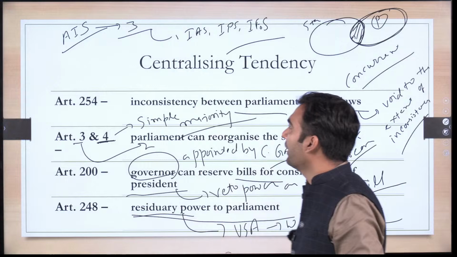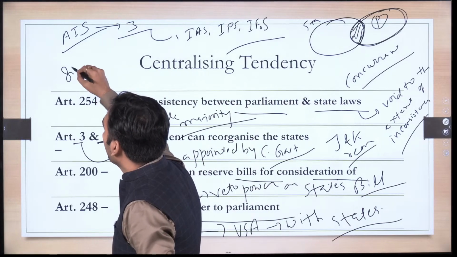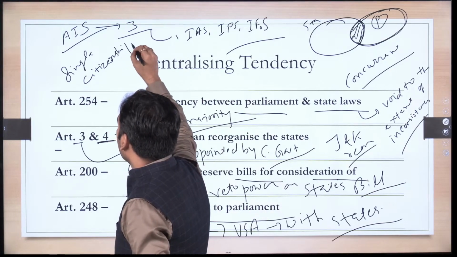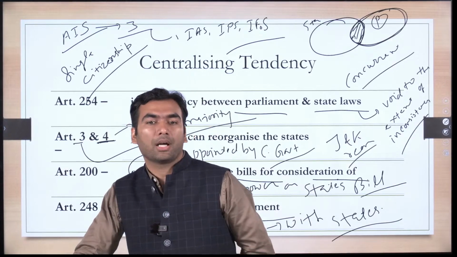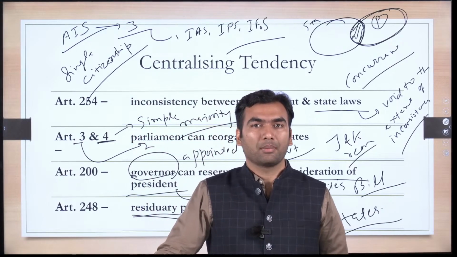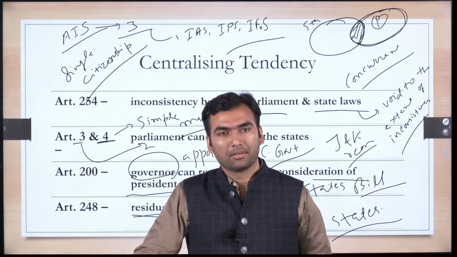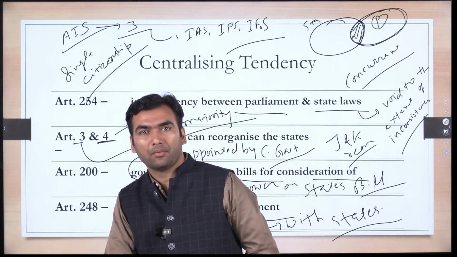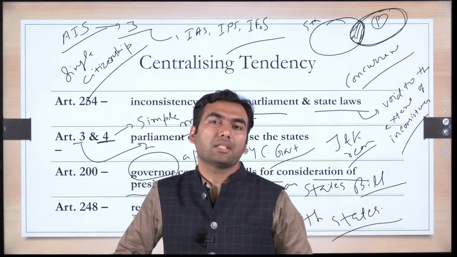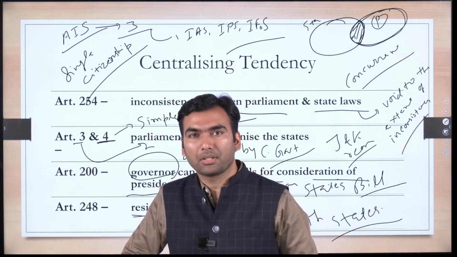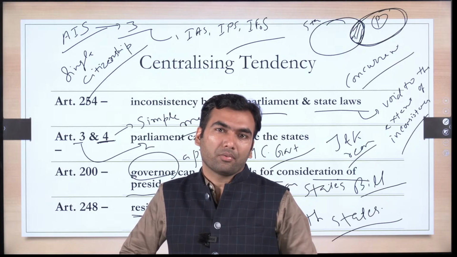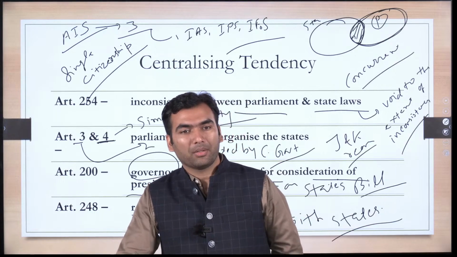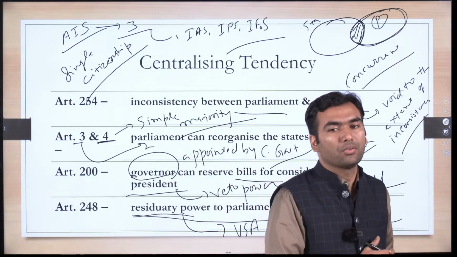Okay, there is one more thing, like we have a mechanism of single citizenship. In India, we all are citizens of India. No one is a citizen of, say, Maharashtra or Tamil Nadu or Delhi. This is in contrast to the USA, where there is dual citizenship. A person is a citizen of the United States of America, and at the same time he is also a citizen of Chicago or New York, New Jersey, etc.